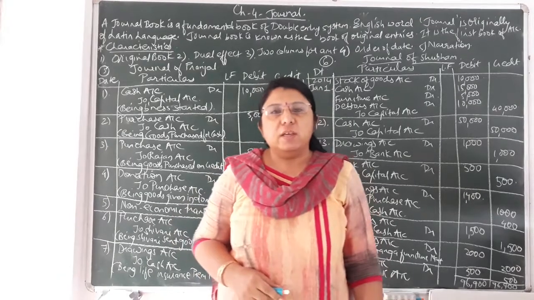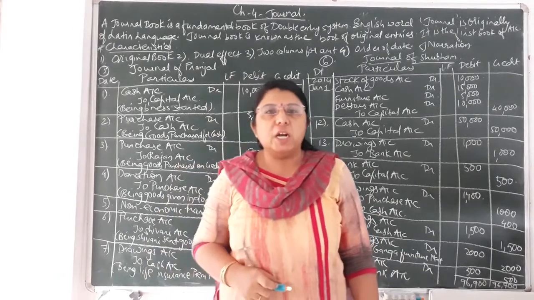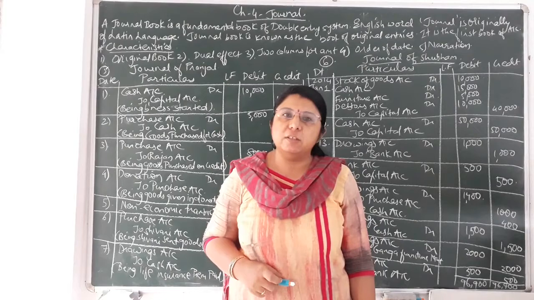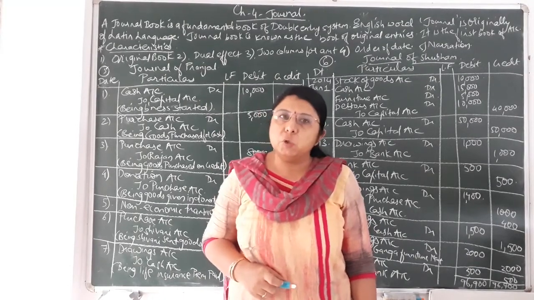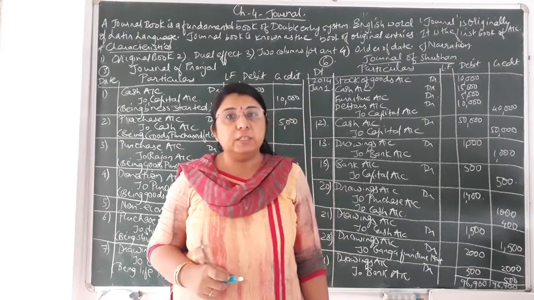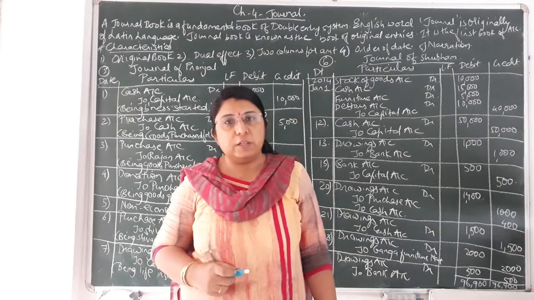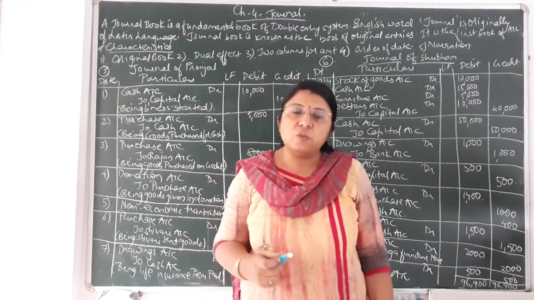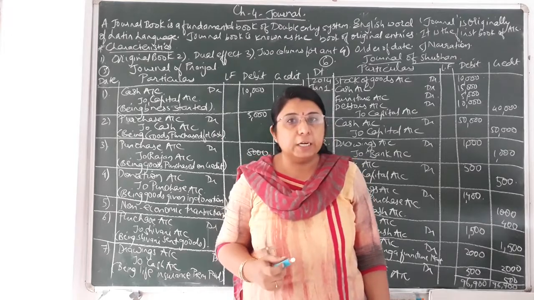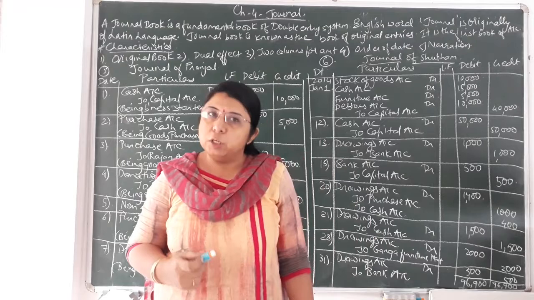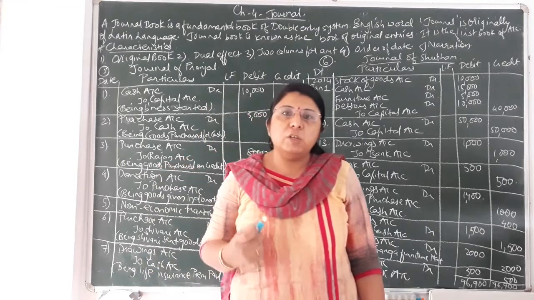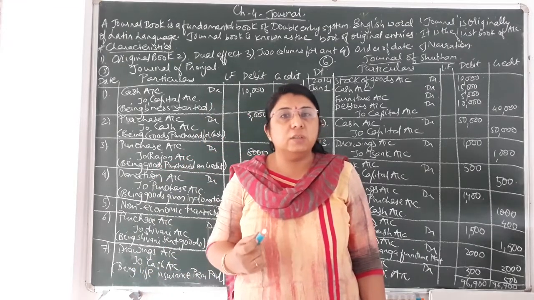Welcome students. Today we are going to start a new chapter of accountancy, that is chapter number 4, Journal. In chapter number 2 we already studied the dual effect of any transaction, and there were 3 types of accounts and the rules of debit and credit for each type of account. Based on that chapter, we'll be passing the journal entries in the journal book.